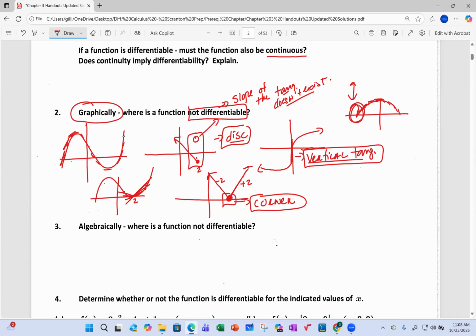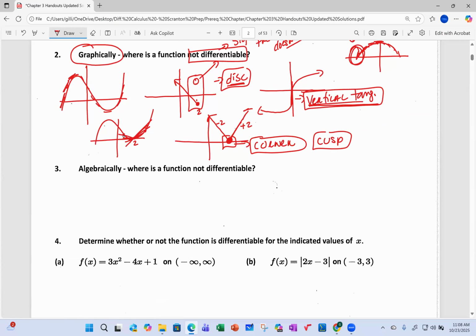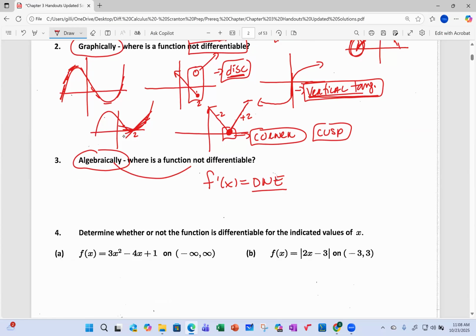So any place where there's a vertical tangent, a point of discontinuity, and at a corner point, or sometimes we call that a cusp. Algebraically is pretty easy. It's just going to be anywhere where the derivative does not exist. So where the derivative algebraically does not exist is a place of non-differentiability.